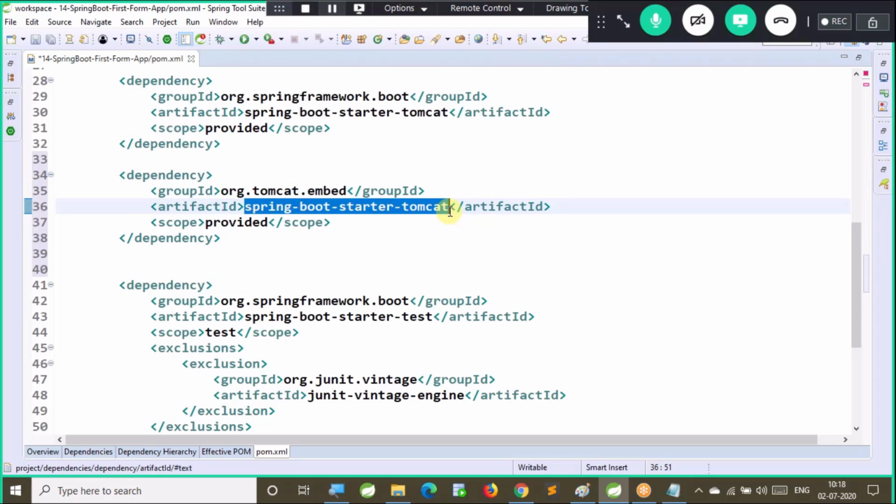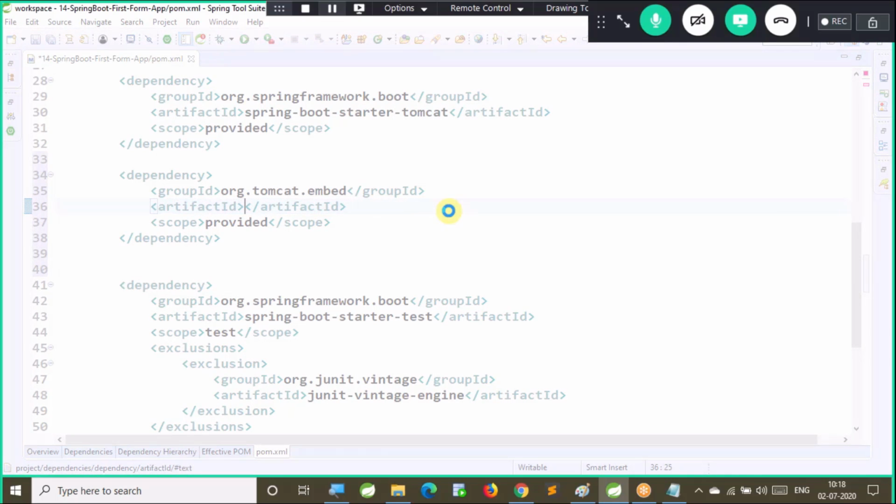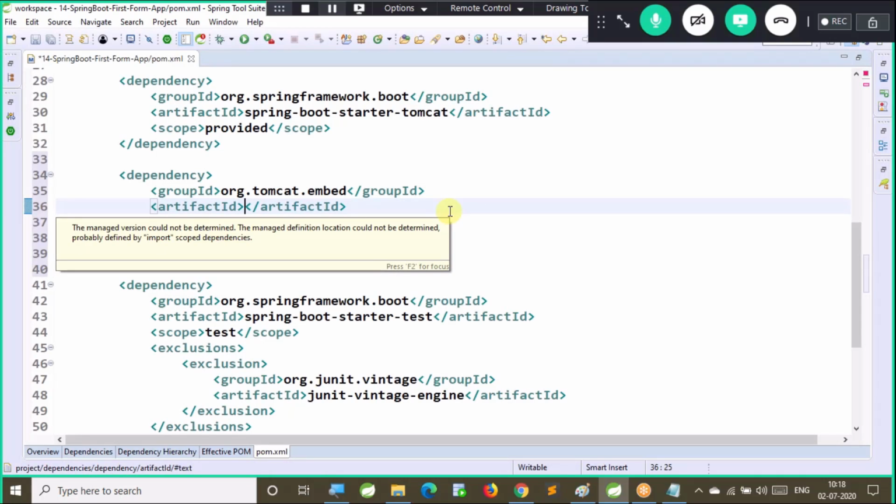We already added for our previous project, so I'm adding directly. Tomcat-embed-jasper is the artifact ID.